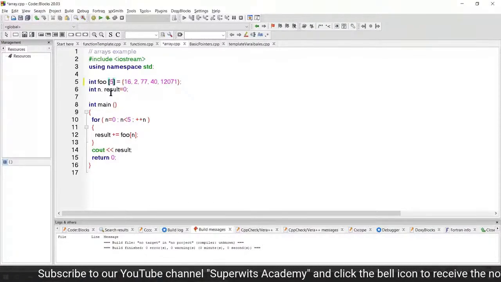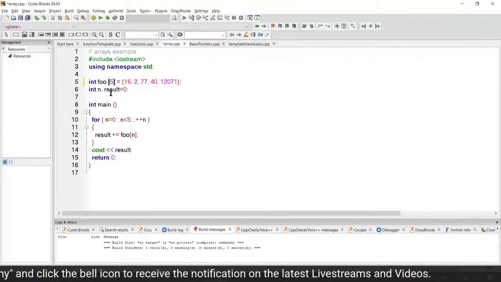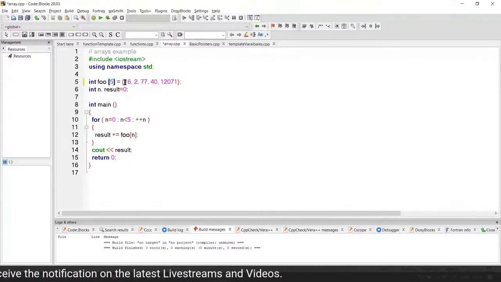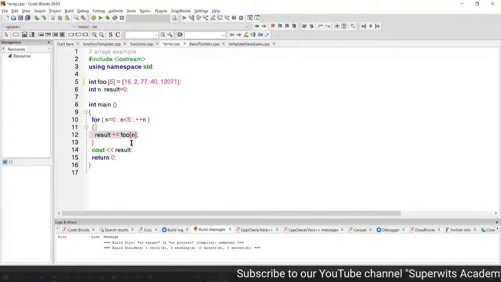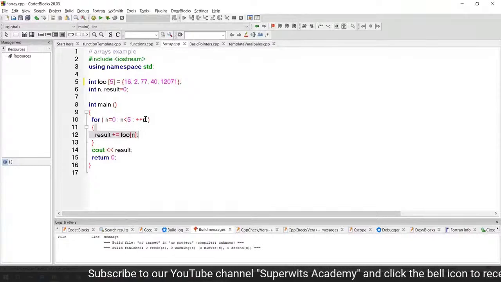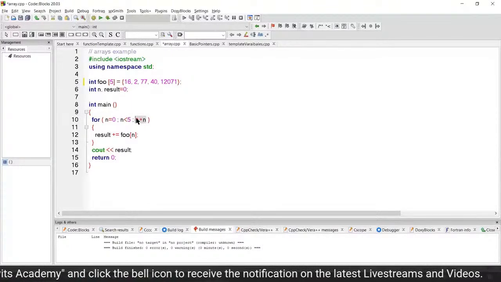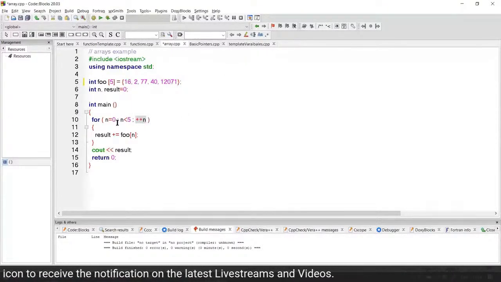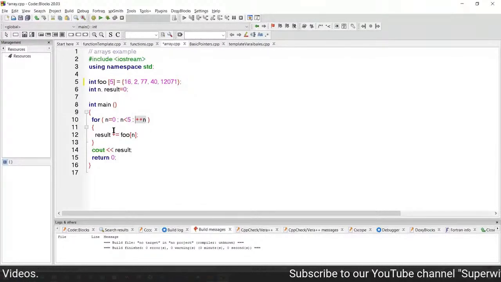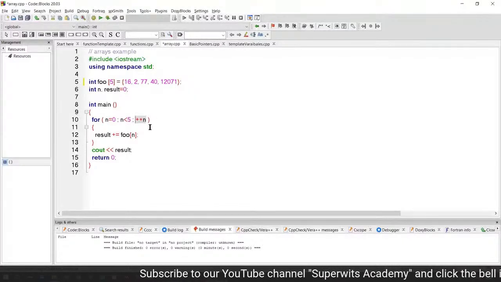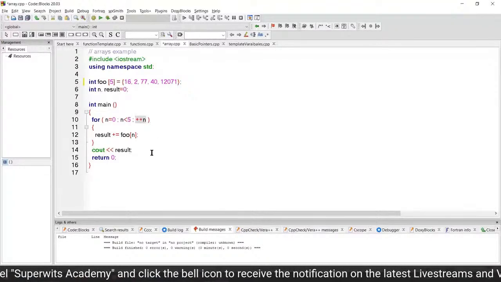So what we are going to do is some kind of calculation here. If you see carefully, we are going to do a sum of all these values by using this for loop, right? And see carefully what the expression in the increment is. The prefix increment operator is prefixed to the number n. So that means we are going to start with 1, right? We start from 0 and then do the increment correspondingly. Every time we do that, you can see the result.